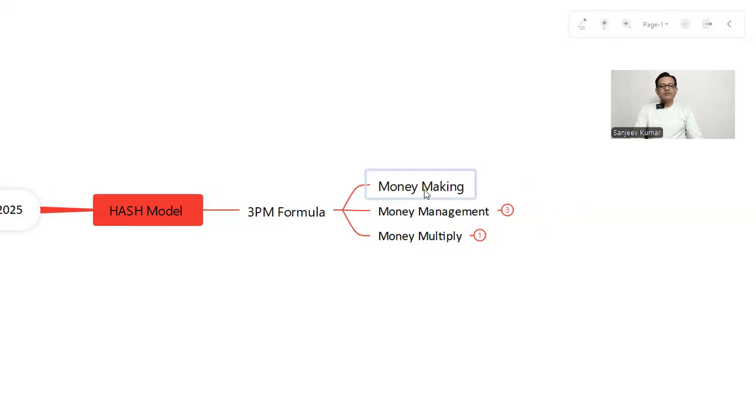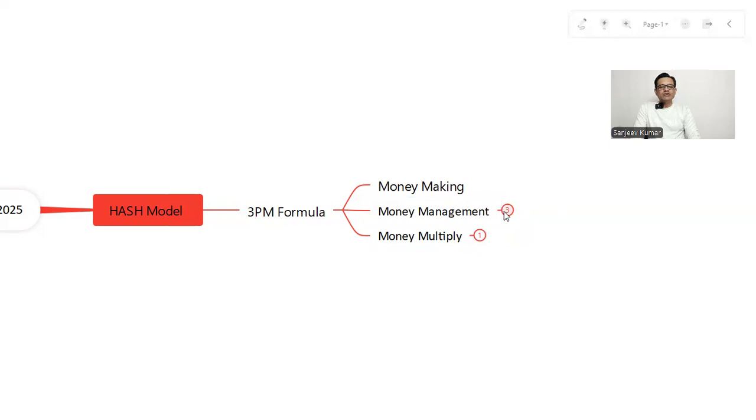The first pair is money making, earning money. We all know how to earn money. We are masters at earning money, so I'm not going into this part. But we fail at money management and money multiplication. We don't know how to manage our money, as well as how to multiply our money. So our focus is here.